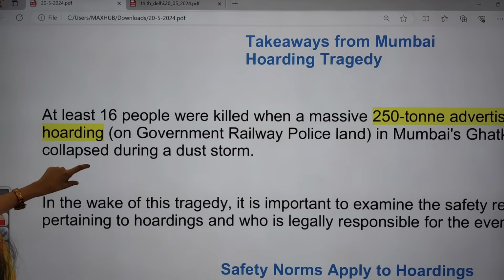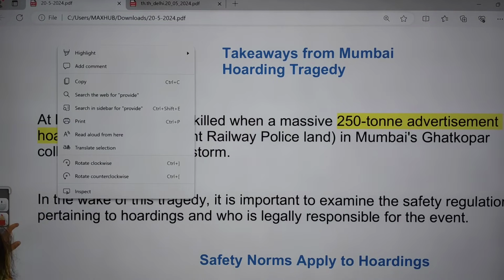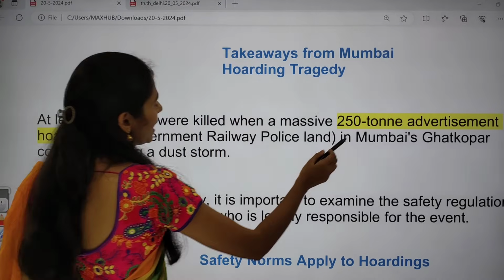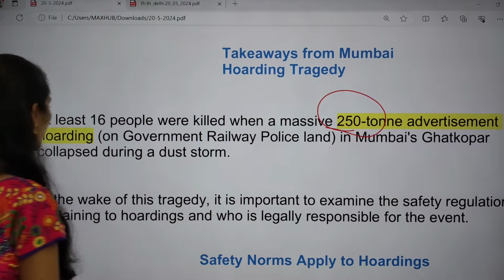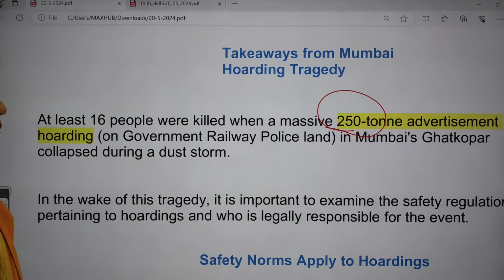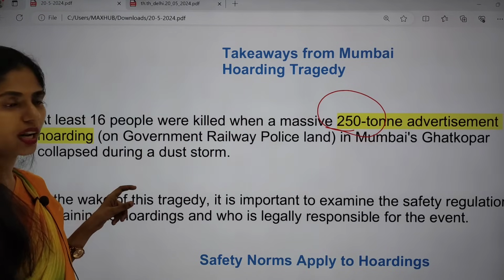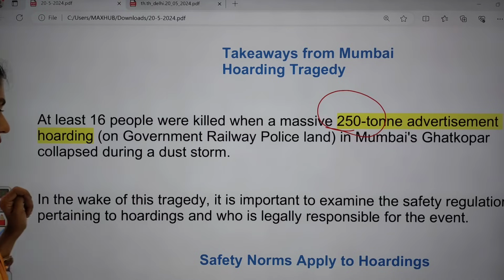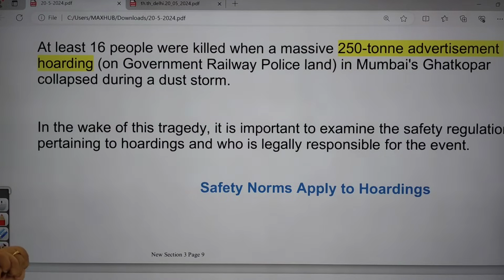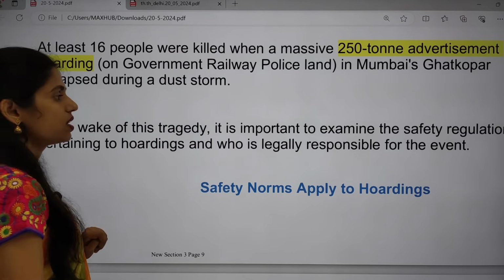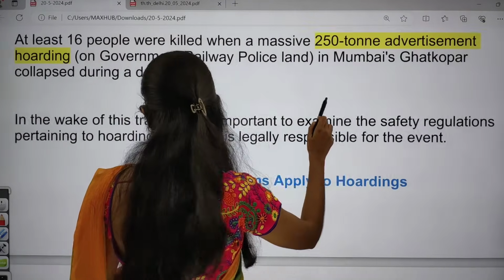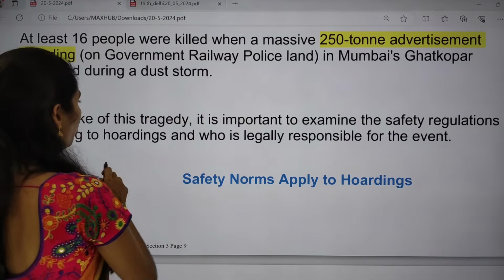Recently at least 16 people were killed when a massive 250-ton advertisement hoarding in Mumbai's Ghatkopar collapsed. Due to dust storms, this 250-ton advertisement hoarding fell down. In the wake of this tragedy, it is important to examine the safety regulations pertaining to hoardings.